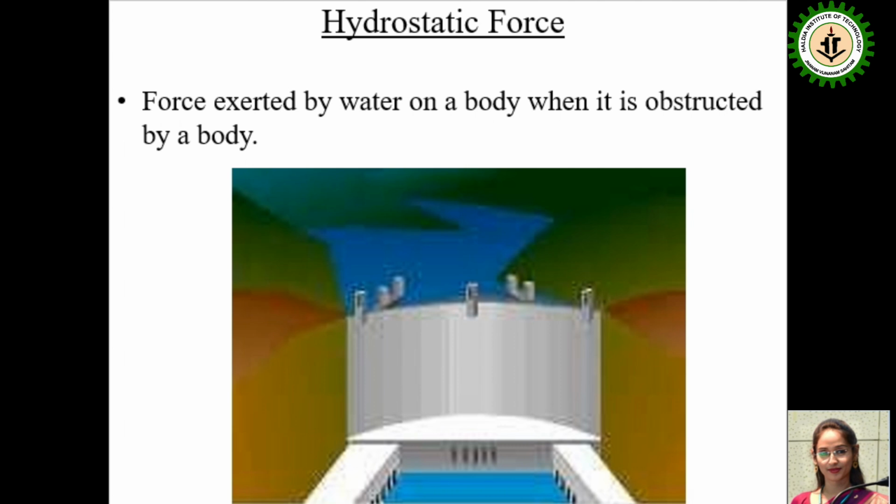That is because the depth of the water is increased. That's why the force is also increased. Then when water is obstructed or stored in a body, the water exerts a force on the wall also. This is called hydrostatic force.